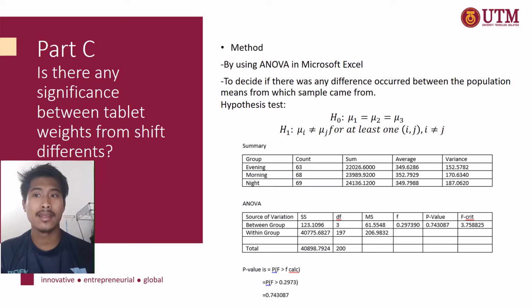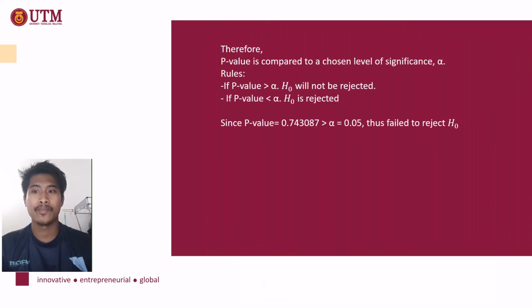As you can see at the slide, the summary from evening, morning, and night, and the ANOVA, which we got from Microsoft Excel. So as calculated, the F calculated is equal to 0.297390, which means the p-value will be 0.743087. Therefore, the p-value is compared to a chosen level of significance alpha.